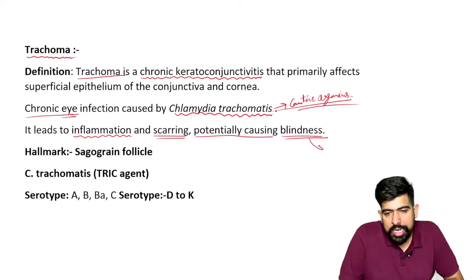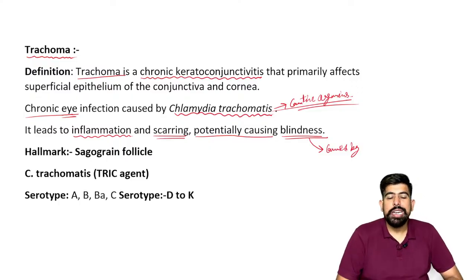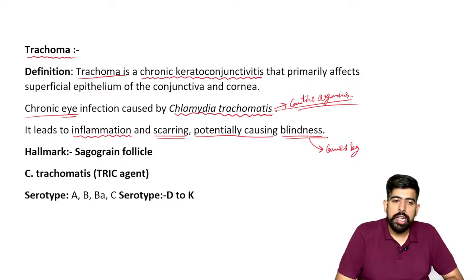So that's why it is a blindness-causing infectious disease. Trachoma is the infectious disease which can cause blindness, right?